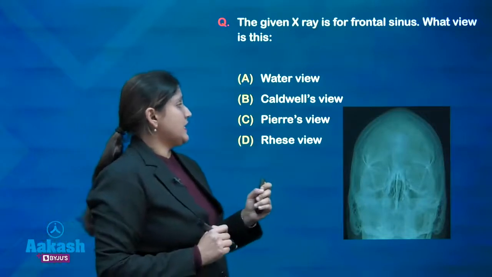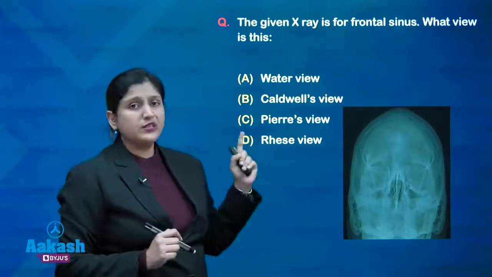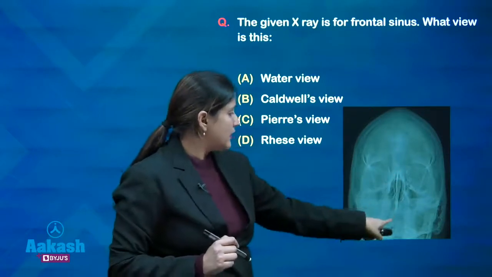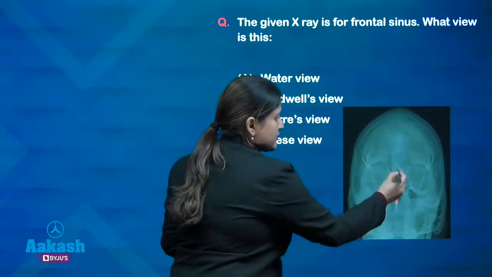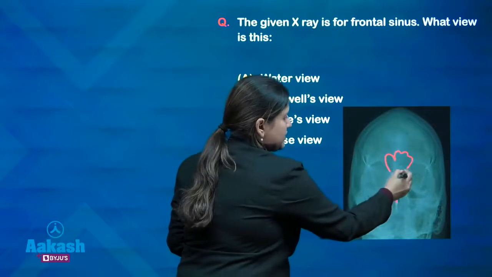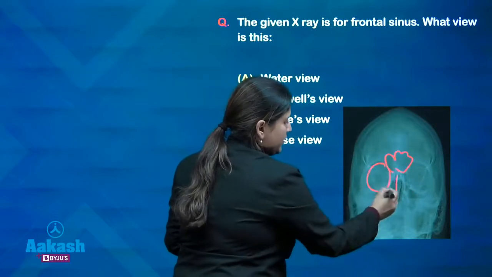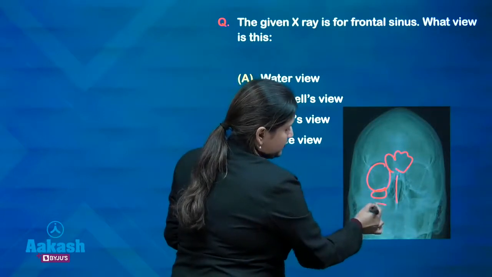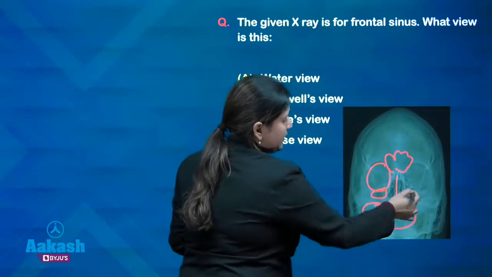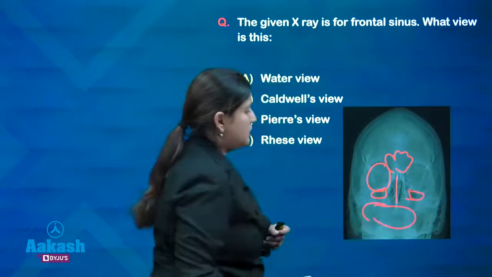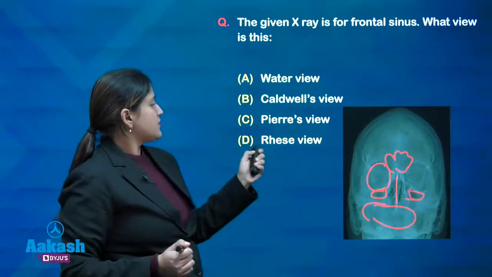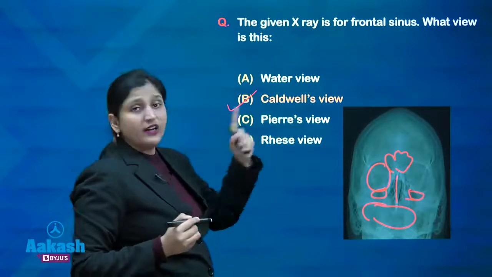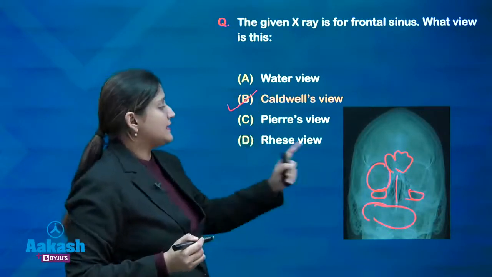The given X-ray is for the frontal sinus. What view is this? This is the frontal sinus. This is the septum. This is the septum. This is the frontal sinus. This is the orbit. This is the maxillary sinus. And this is the oral cavity. This is the maxillary sinus. So, which view is this? The answer is Caldwell view. The Caldwell-Luc view is done for the frontal sinus.